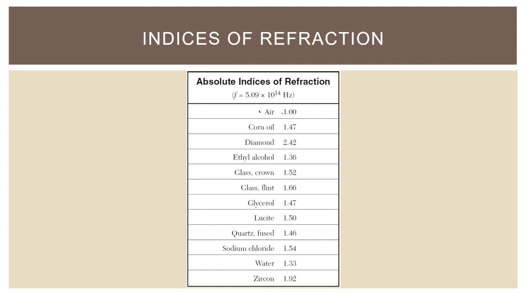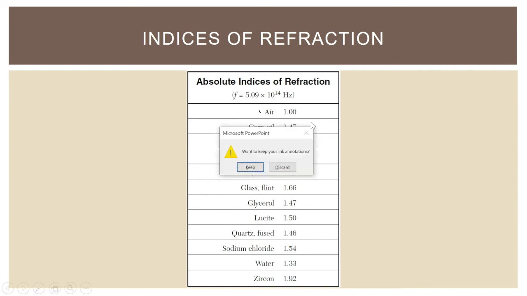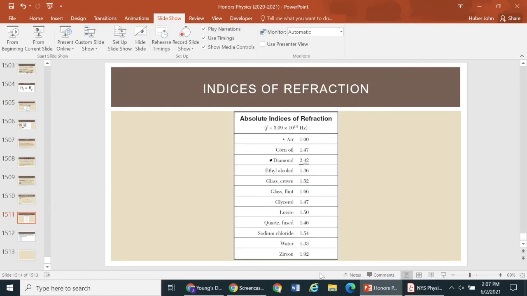Notice, you should have some sense by now, or probably have heard, that a diamond is an extremely dense material. Notice that is the highest index of refraction listed in the reference table. This is why diamonds sparkle so much, because when light travels from air into diamond or back from diamond into air, its speed changes a heck of a lot. And as a result, we see some fancy sparkles. So basically, you don't need to memorize the index of refraction for all of these materials because they are in the reference table, but it is important to know what's in there.